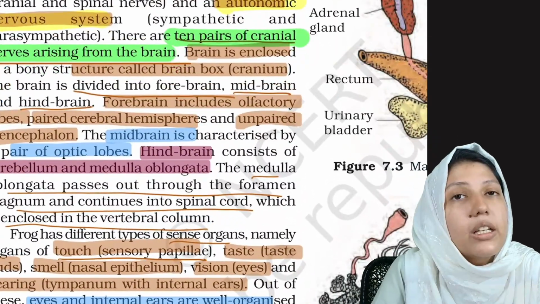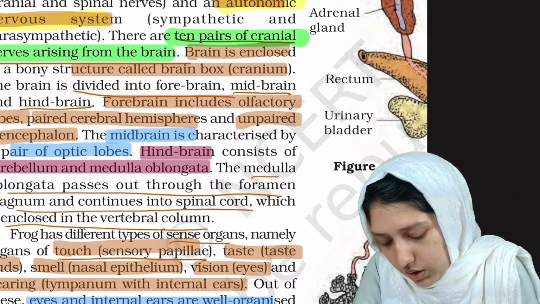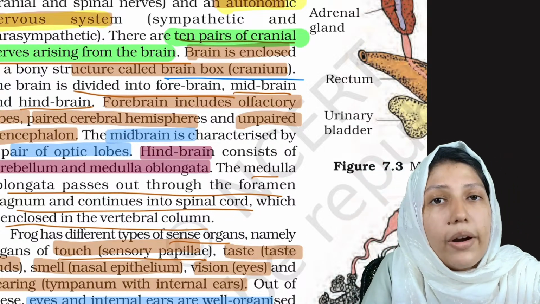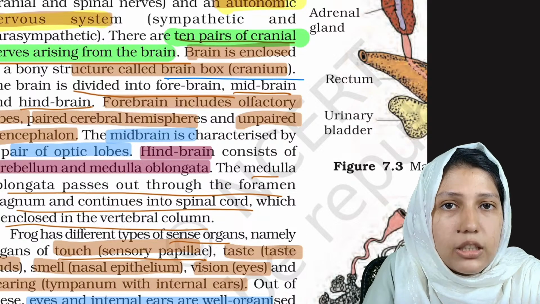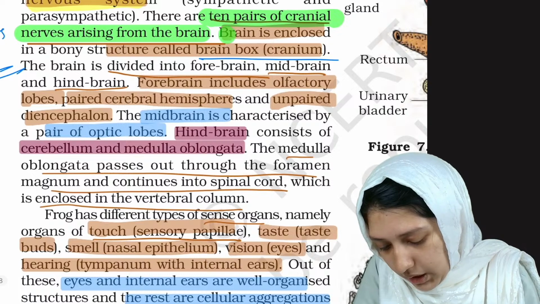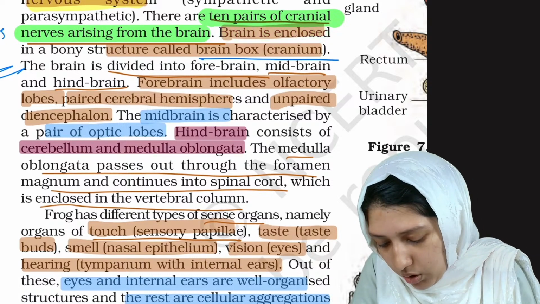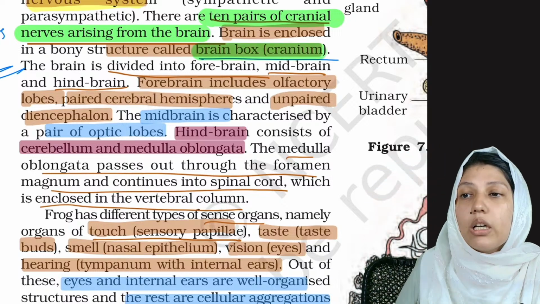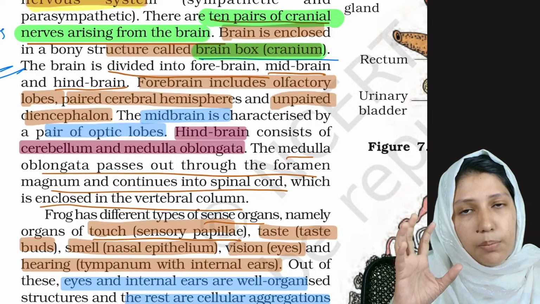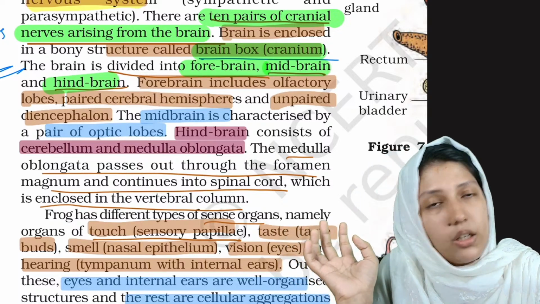Okay, now the brain is enclosed. The brain of frog is enclosed in a specific structure which is known as a brain box. What is it known as? Brain box, otherwise it is known as cranium. Clear? The brain is enclosed in a bony structure known as brain box or cranium. Clear? And the brain is divided into forebrain, midbrain and hindbrain.